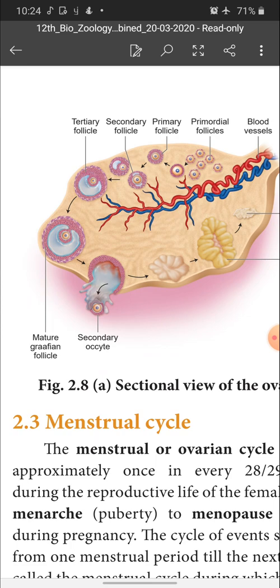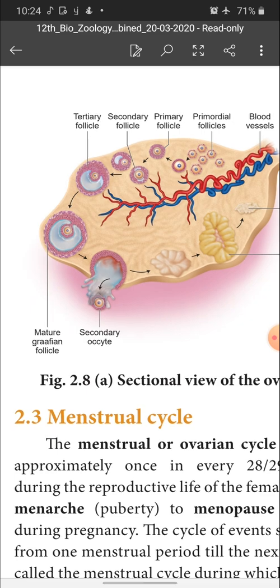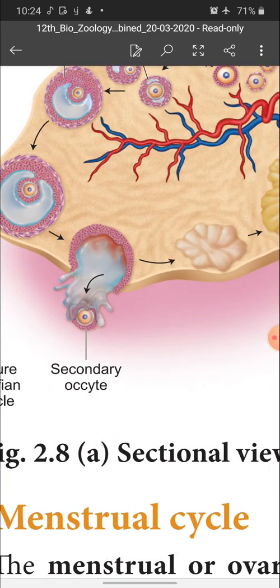If you know this, understanding the menstrual cycle is very easy. See here, the secondary oocyte is released from the mature follicle. Here is my question: the egg is released outside the ovary, right? What about the remaining follicular cells?